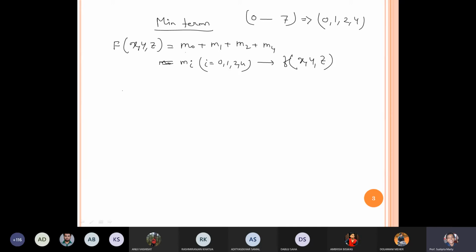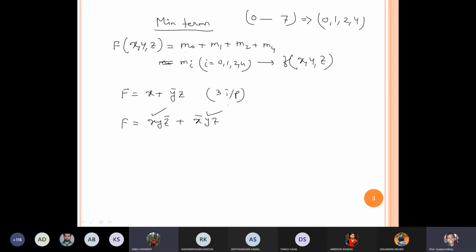Suppose I am writing a solution f equal to x plus yz. How many variables? 3 input variables over here, x, y, z. But those are not min terms. If I write f equal to x, y, z prime, suppose x bar y, z, then those are min terms.